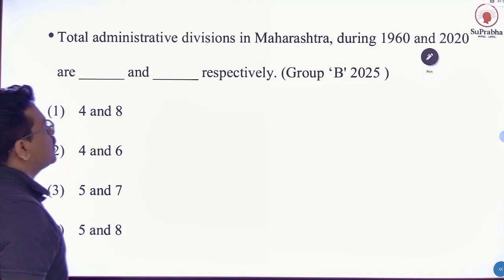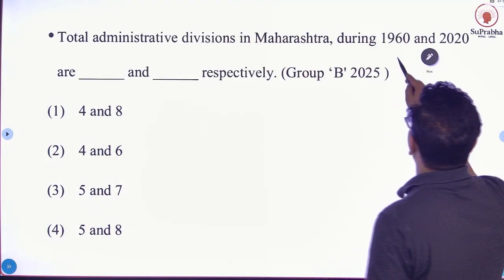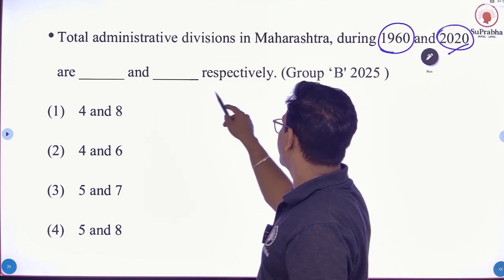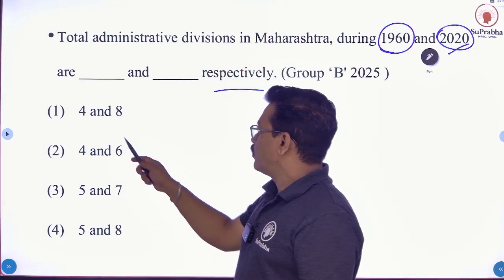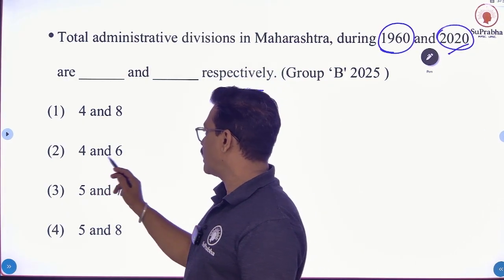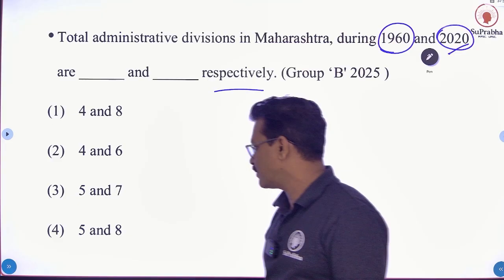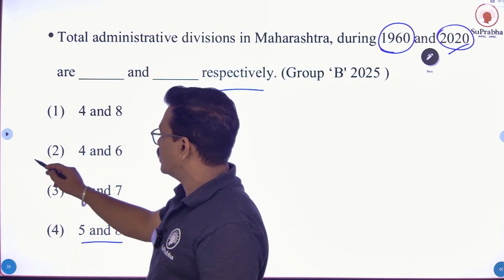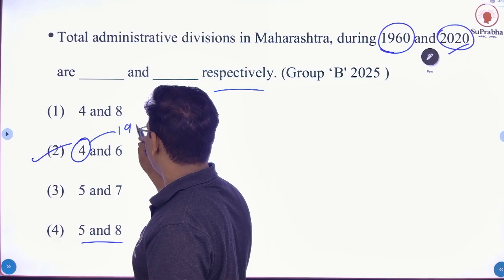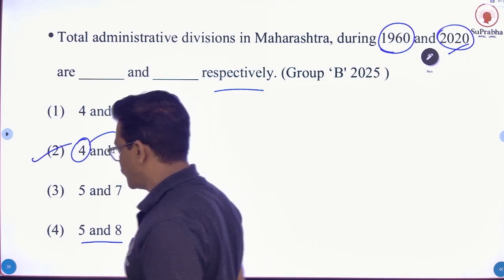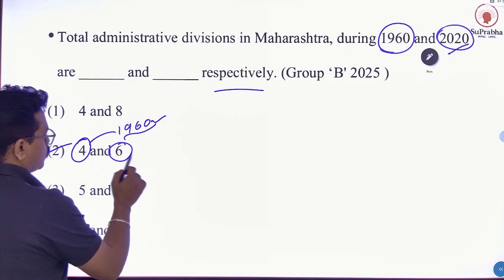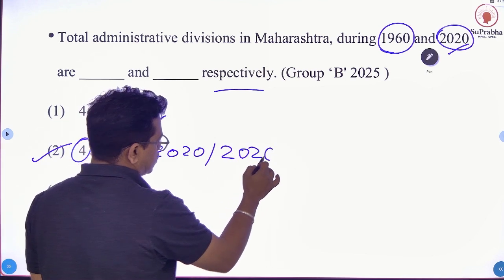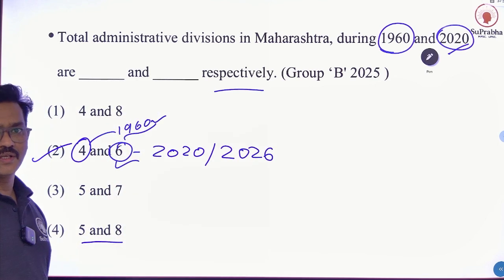First question, total administrative divisions in Maharashtra during 1960 and 2020 are dash and dash respectively. Option number 1, 4 and 8. Option number 2, 4 and 6. Option number 3, 5 and 7. And option number 4, 5 and 8. Okay. And correct answer is option number 2. In 1960, 4 administrative divisions in Maharashtra, and 2020 or till date 2026, 6 administrative divisions in Maharashtra.